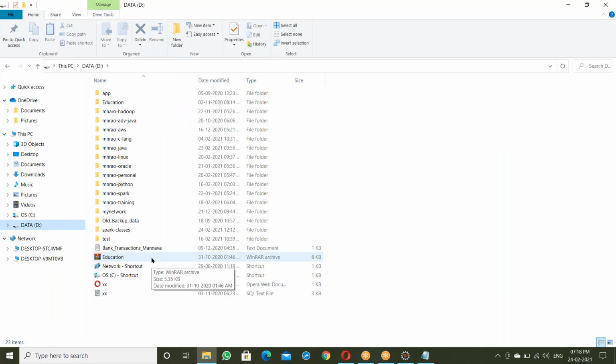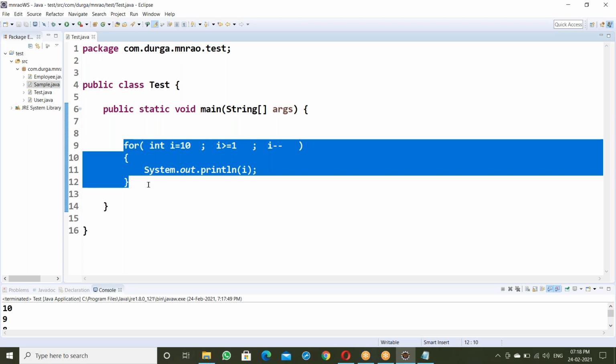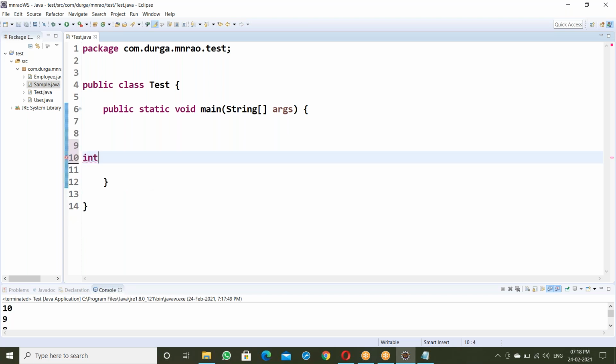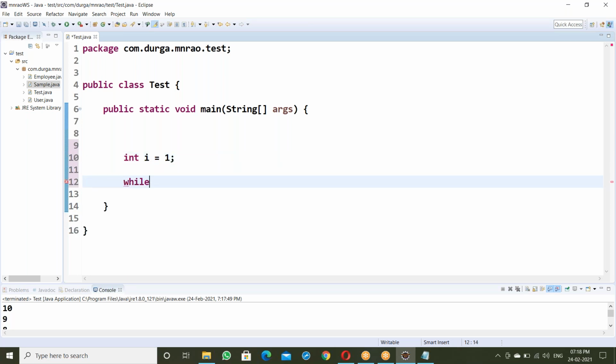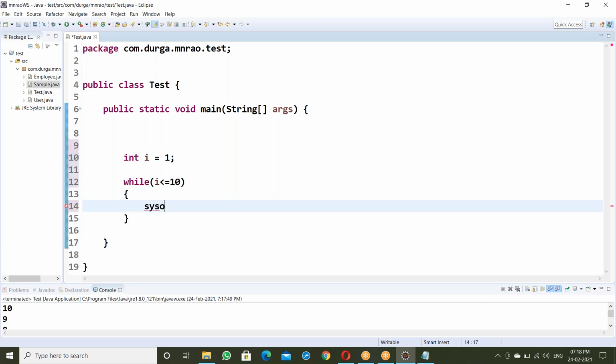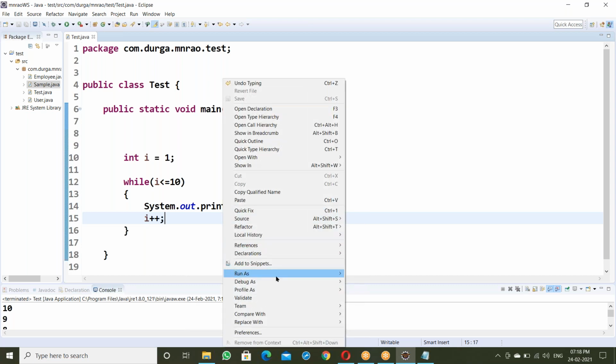Yes, next I want the sum of numbers 1 to 10. How to get the sum of numbers 1 to 10? Previously, for 1 to 10, int i equal to 1, while loop, i is less than or equal to 10, System.out.println of i, next i++. So this displays 1 to 10.